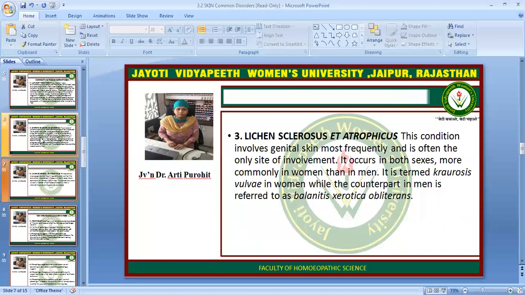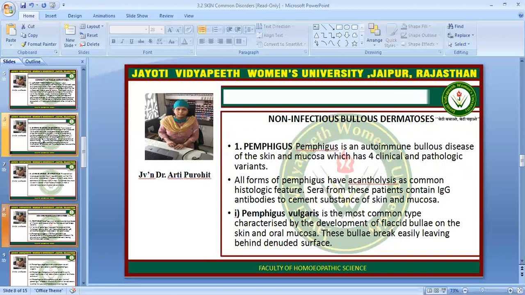Next is lichen sclerosus et atrophicus. This condition involves genital skin most frequently and is often the only site of involvement. It occurs in both sexes, more commonly in women than in men. It is termed kraurosis vulvae in women, while its counterpart in the male is referred to as balanitis xerotica obliterans.